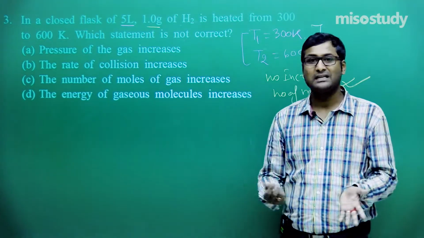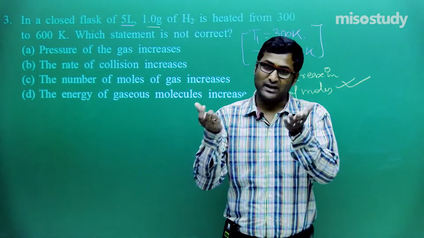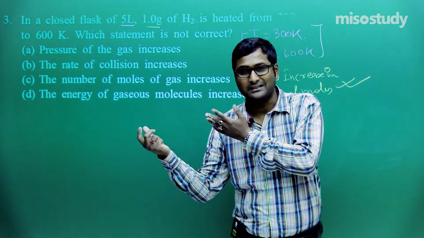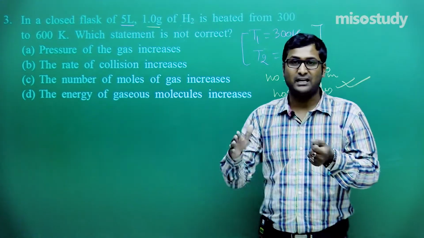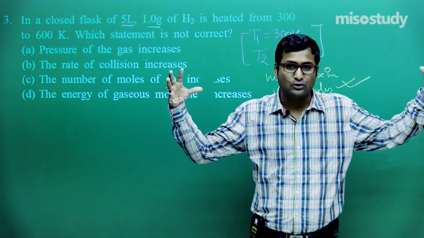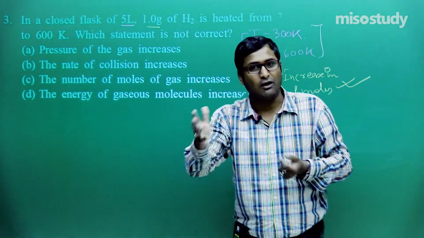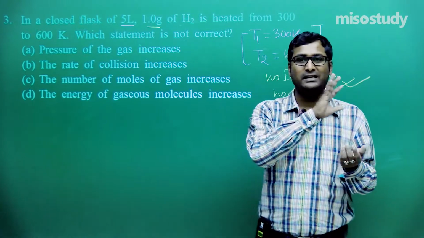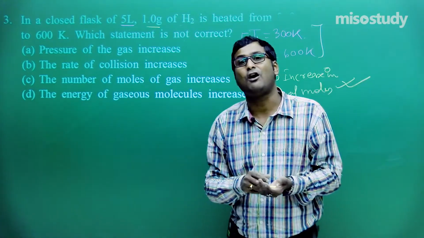If randomness increases, what does that mean? That means to say the velocity increases. If velocity increases, definitely the kinetic energy, that means to say the energy, increases. And if randomness increases, the particles will move here and there, and due to this there is a collision between the particles, that is, the number of collisions also increases. If the number of collisions increases, ultimately what will happen? The pressure of the system will also increase.